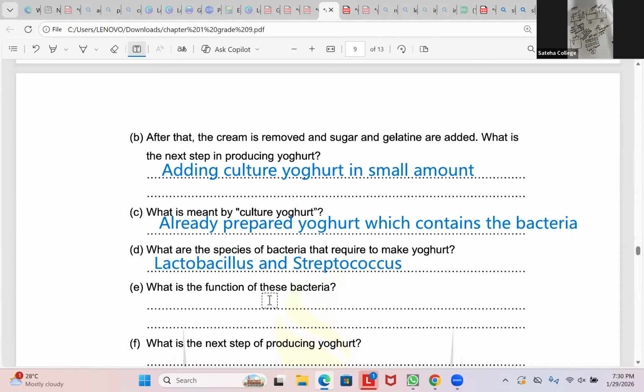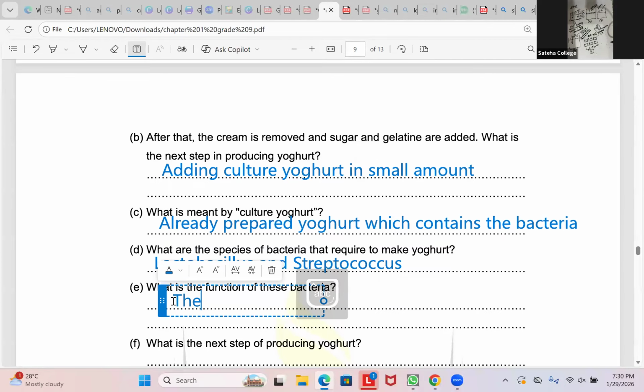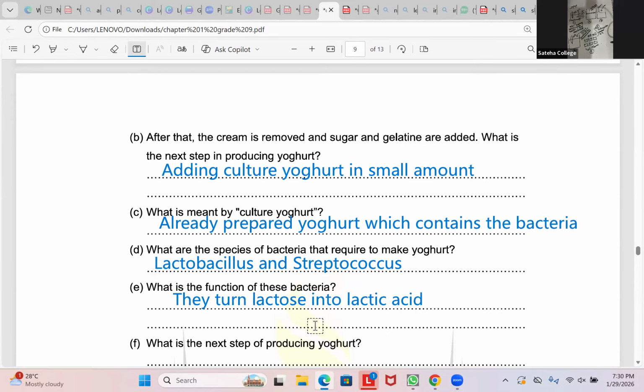So what's the function of these bacteria? To convert the lactose which is present in the milk into what? They turn lactose into lactic acid. Lactose is a carbohydrate which is present in the milk. Remember, these bacteria turn lactose into lactic acid.